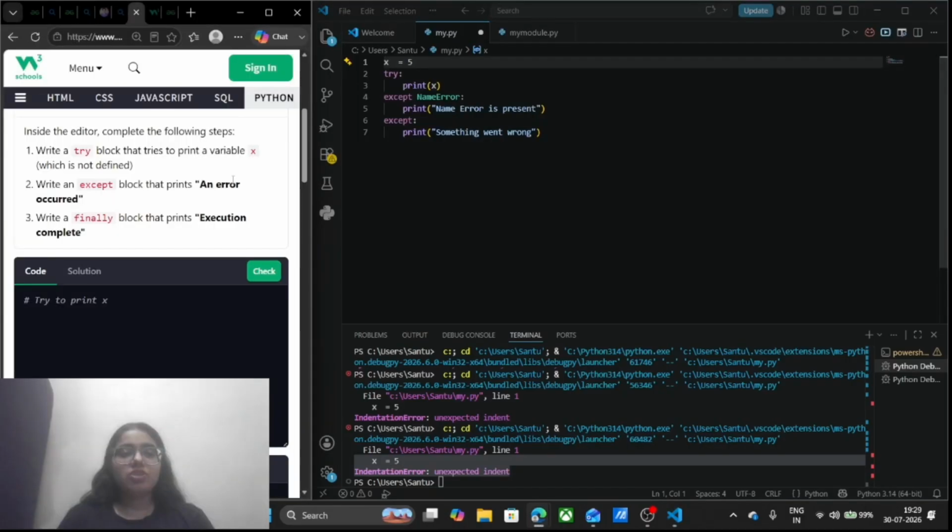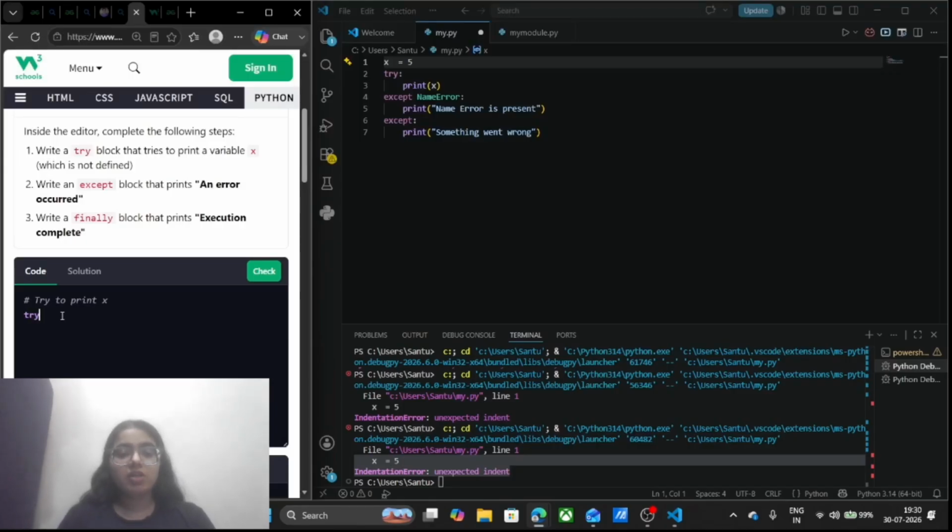Moving to the question, what our question is saying, we will first read the question and just run it. In the first line, it is saying to write a try block that tries to print a variable x which is not defined. Write an except block that prints an error occurred. Write a finally block that prints execution completed. Means we have to make three blocks: try, except, and finally. And we will run this also.